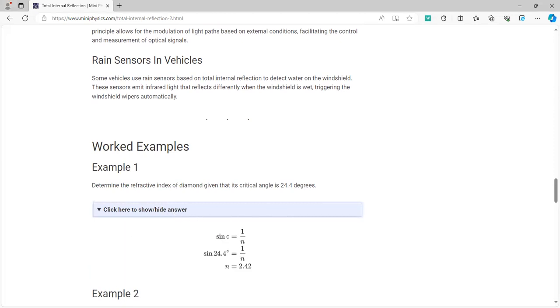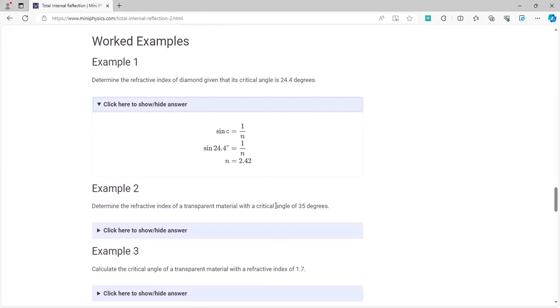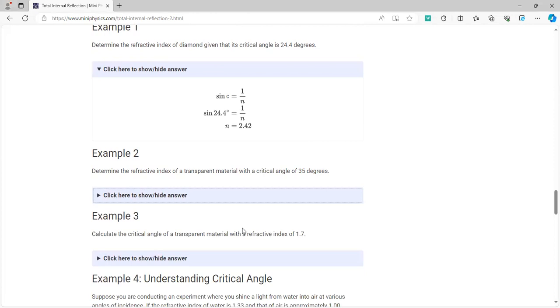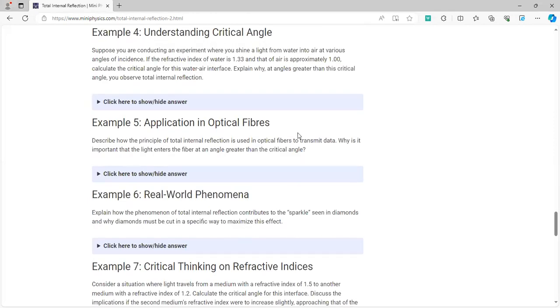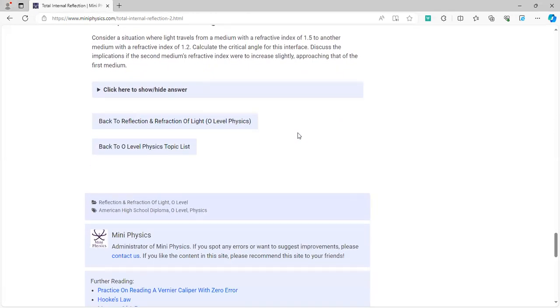Now, how do we apply which formula? For example, the formula is n equals 1 over sine c. So in this question, only the critical angle has been provided to us, so obviously we'll use the formula in which only the critical angle is required. However, you can see over here, for example, this also uses n equals 1 over sine c. I wanted to show you some other questions, which I'll be showing to you in the next video.